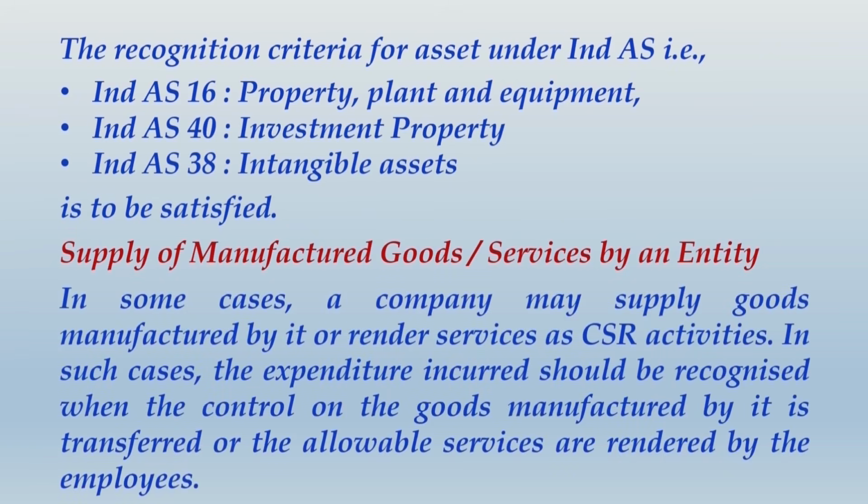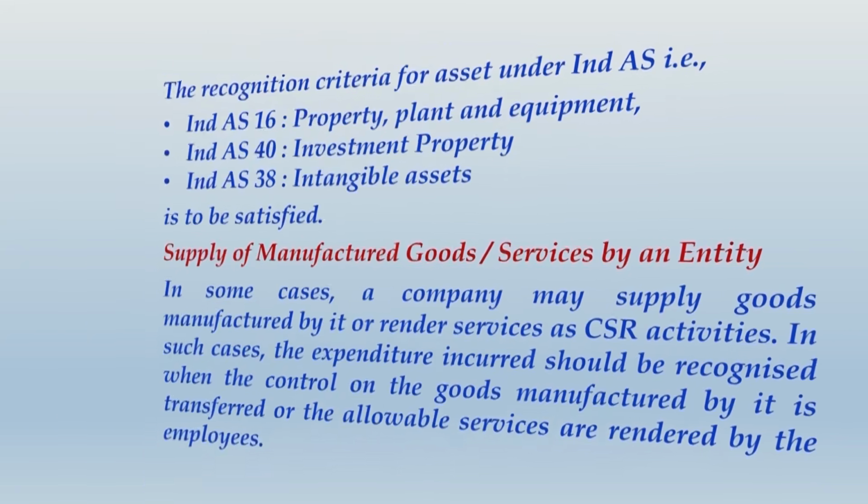So under this heading, supply of manufactured goods or services by an entity, please write, in some cases a company may supply goods manufactured by it or render services as CSR activities. In such cases, the expenditure incurred should be recognized when the control on the goods manufactured by it is transferred or the allowable services are rendered by the employees. Let us move ahead and continue writing further some important points.